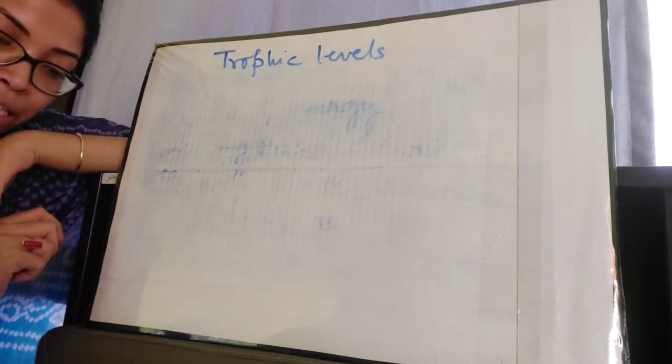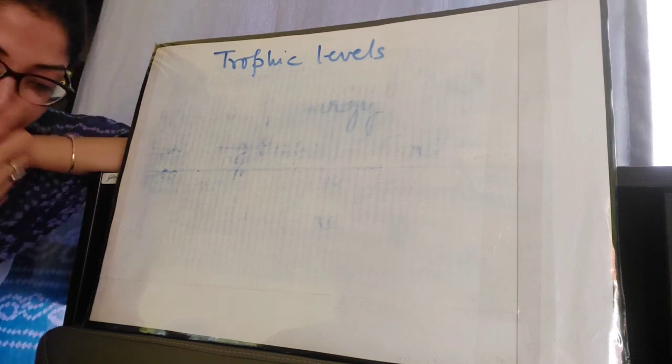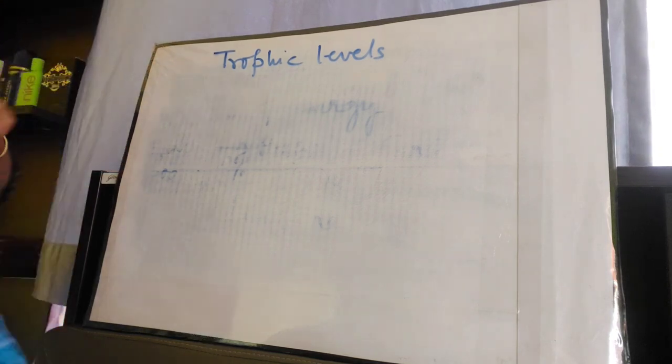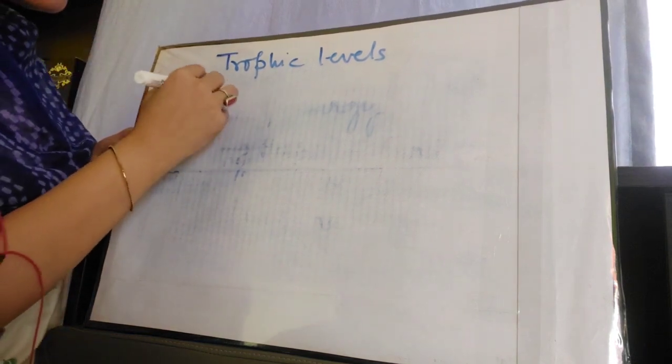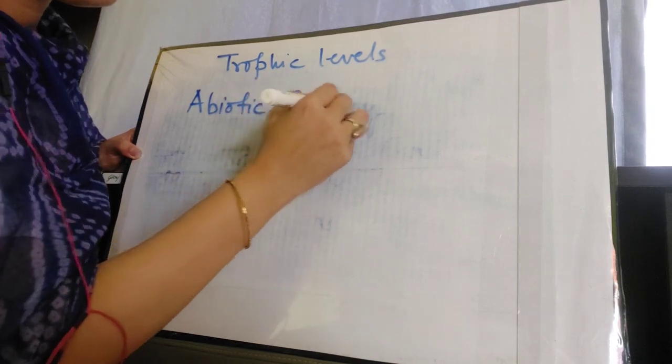Okay, so I think till food pyramid, food chain, trophic level, all these things are clear to you all. Next I am going to talk about the different abiotic components. Before this we were talking about the different biotic components, right?